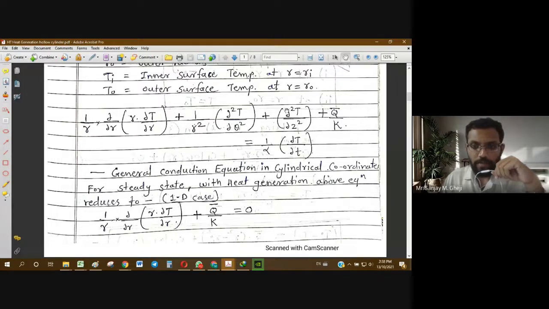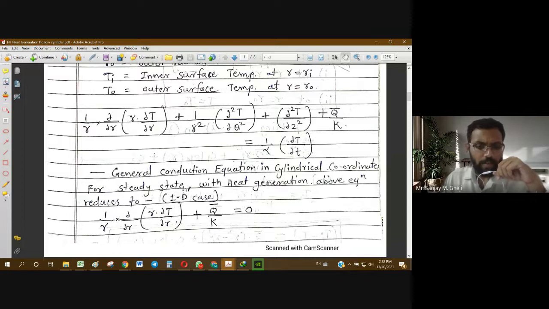There is no temperature gradient in the theta direction as well as in the z direction, so these two terms drop out. We are left with this equation, the 1D Poisson's equation for a cylindrical case: 1 upon r into d by dr of (r dT by dr) plus q bar by k equals 0.